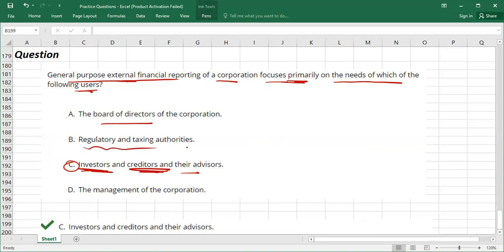Regulatory and taxing authorities can obviously use our financial statements, but this is not the primary purpose. They are users, but the primary purpose is to provide information to investors and creditors who are going to invest in the business. As for the management of the corporation, management accounting is more relevant for management and the board. I hope it is clear, guys.